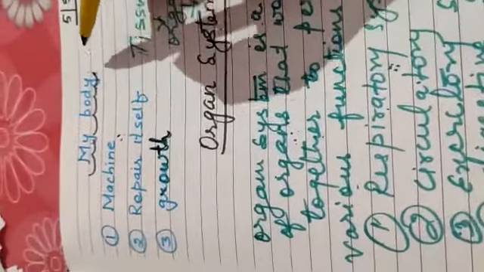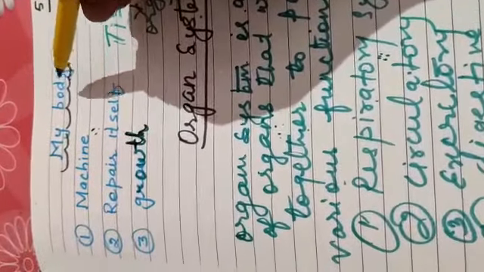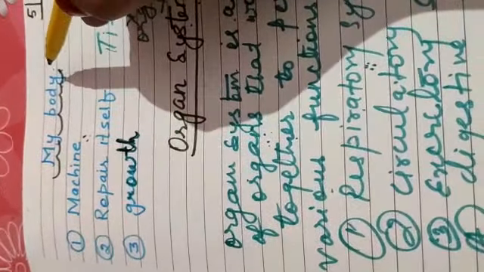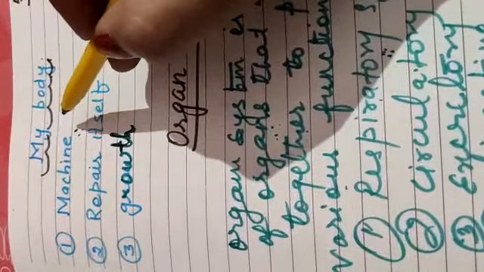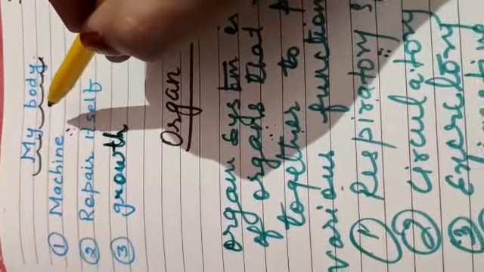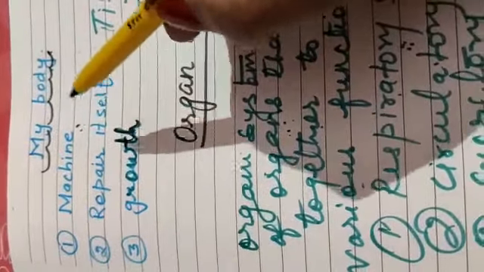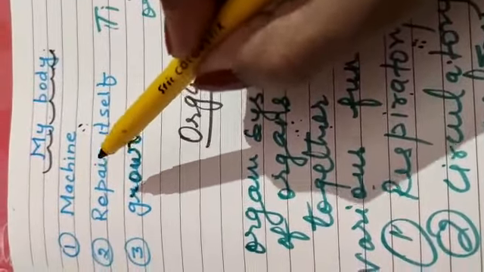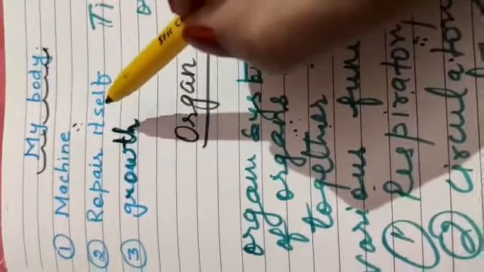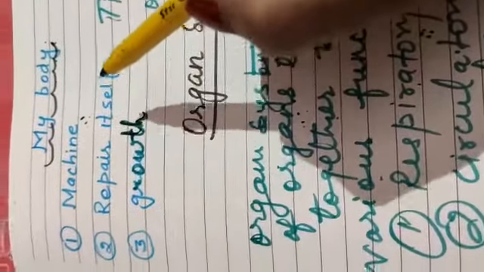Now let's move on from the starting. First, we learned the function of the body. We have learned that the body works like a machine. Second, our body has a function to repair itself. The wounded part, the injured part, has the ability to repair itself.